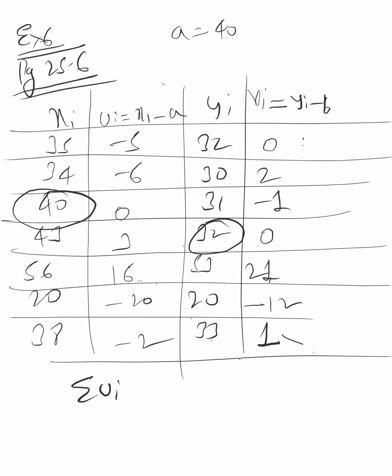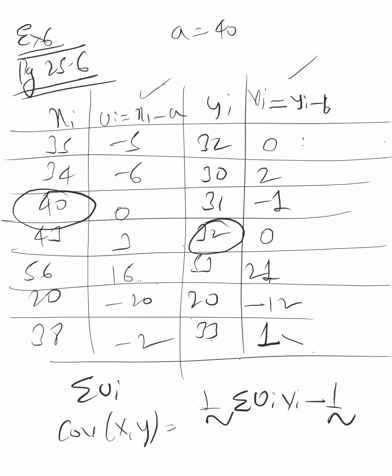And then once you find ui and vi, apply the same formula, because I told you that covariance does not depend on changing the origin. If you add or subtract a particular value to all the values of x and y, covariance will not at all get affected. So we can find covariance of x and y from uv values also, without even adding or subtracting anything. Just calculate it by the same formula. No need to add or subtract finally.